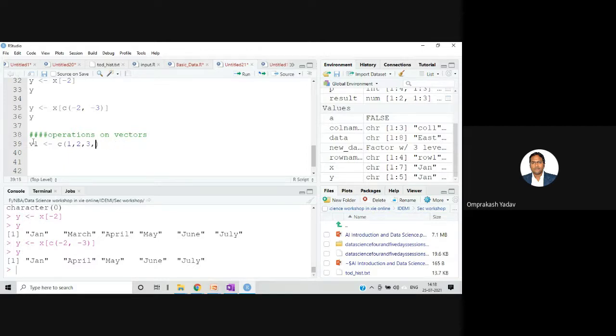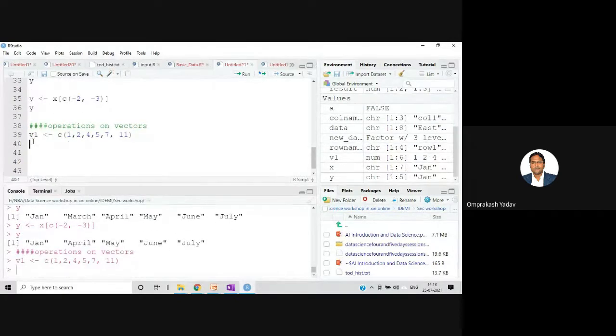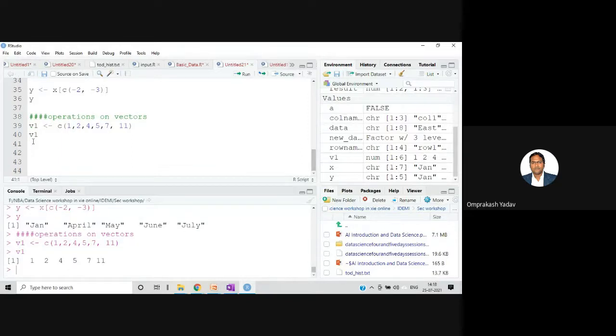Let me create it this way: 1, 2, 4, 5, and then let's say 7 and let's say 11. Okay, let's execute this. This is my v1: 1, 2, 4, 5, 7, and 11. If you want to see the values, we can say v1.